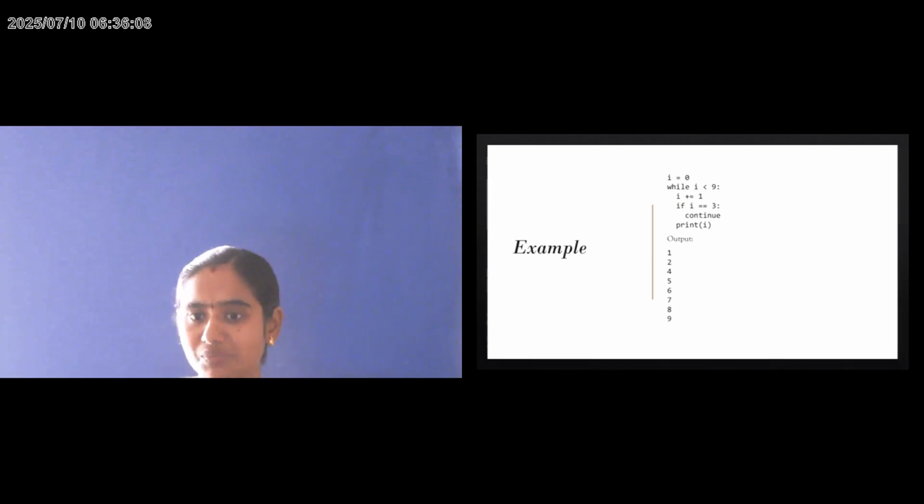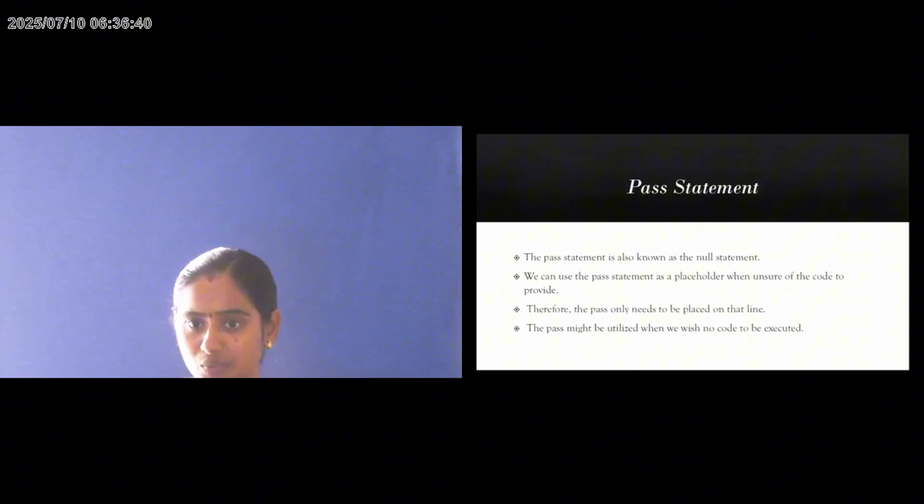So this is a simple example of the continue statement. Here we see the keyword continue before printing the statements. If the condition is true, the output will be printed. But sometimes I need to skip the execution and again continue executing, so we can use continue. The statement helps us to keep the flow of execution going again and again. So these are simple iterative and jumping statements in Python programming.